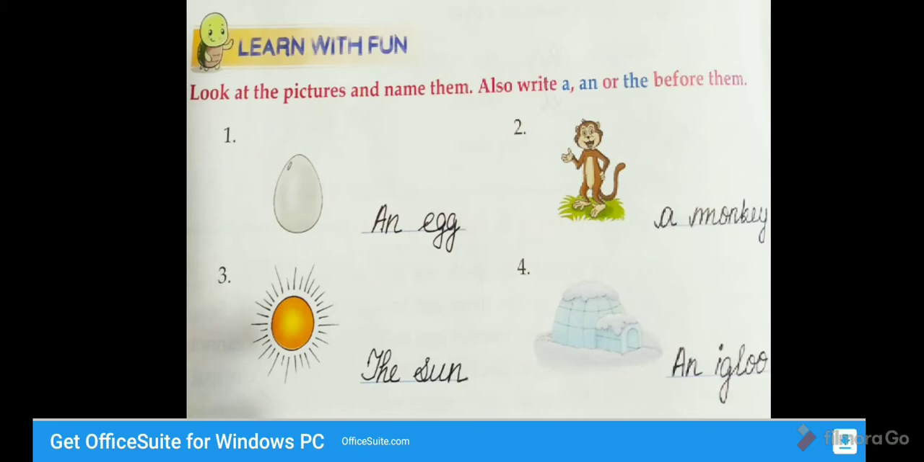Next one, the sun. Name only one thing of its kind. So we use the sun. Next one, an igloo. I is a vowel. So we use an egg, a monkey, the sun, and an igloo.